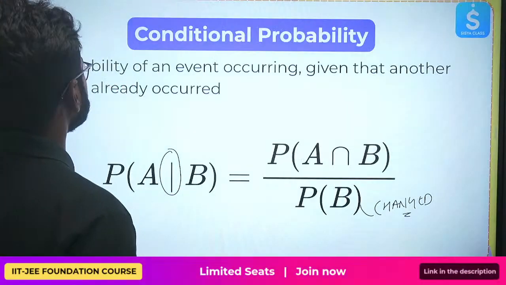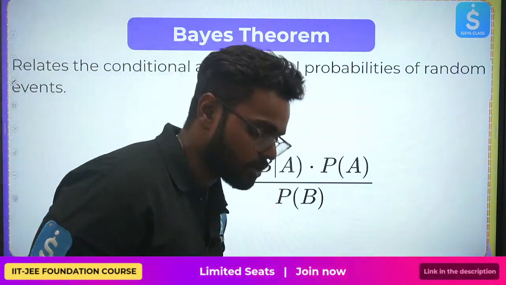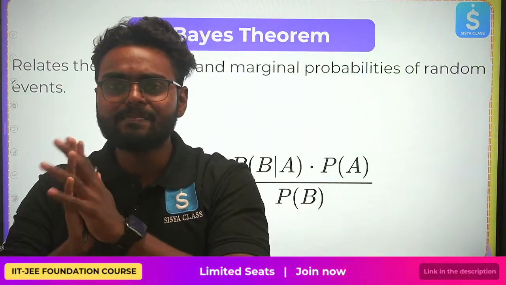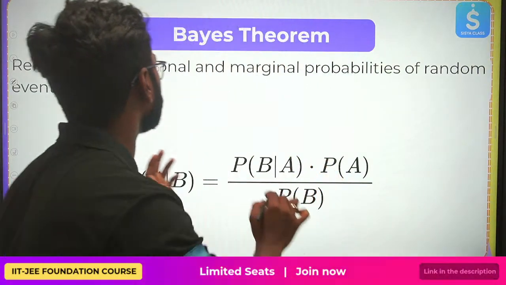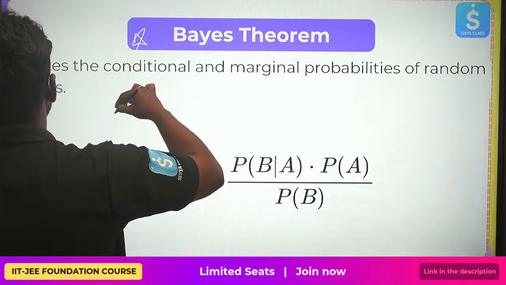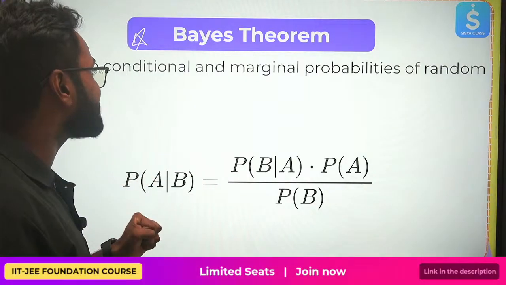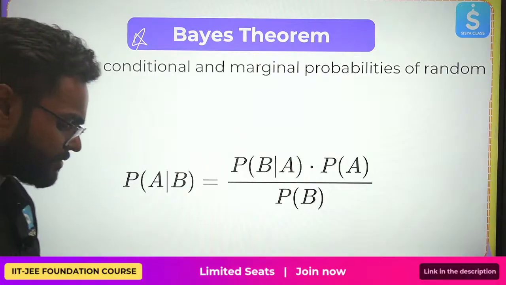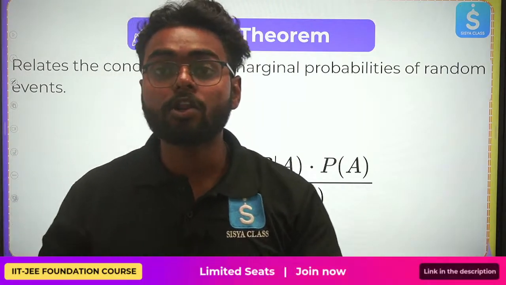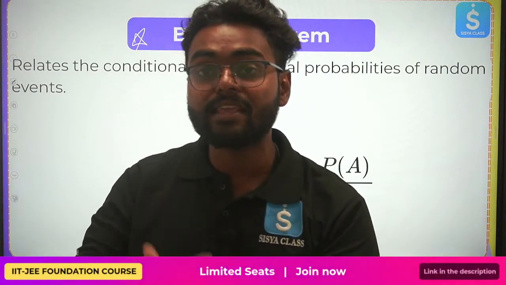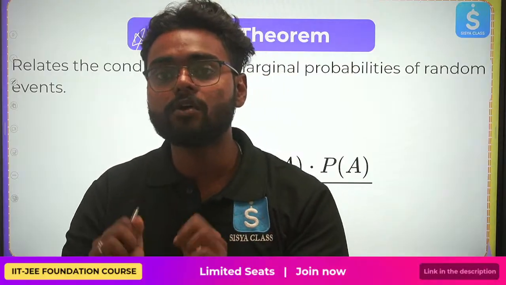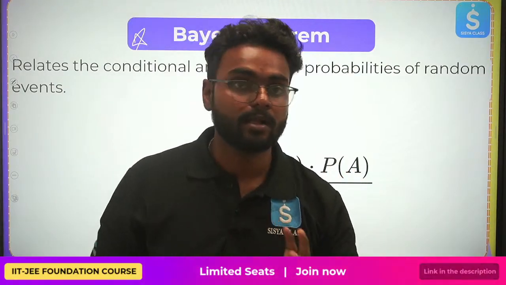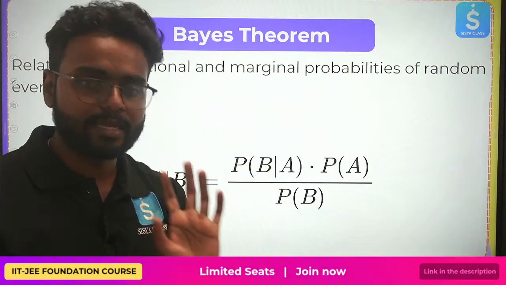Now let's continue. Coming to our topic for today, Bayes' theorem. It is a very important topic for you to learn. It relates conditional and marginal probabilities of a random event. You have multiple probabilities, or your probability is updating, or your events are updating. Then how would you find your probability? This is the most important concept we'll be studying. Let me give you an example.